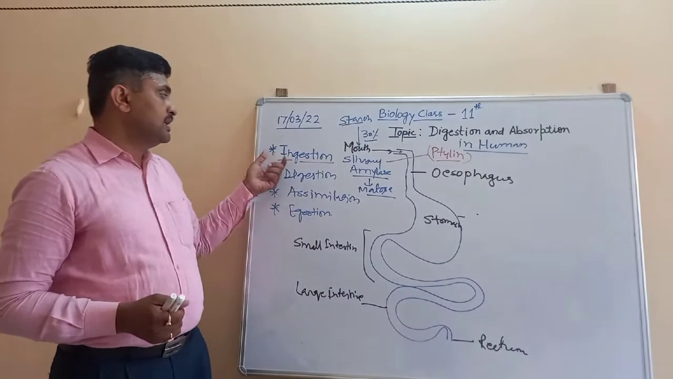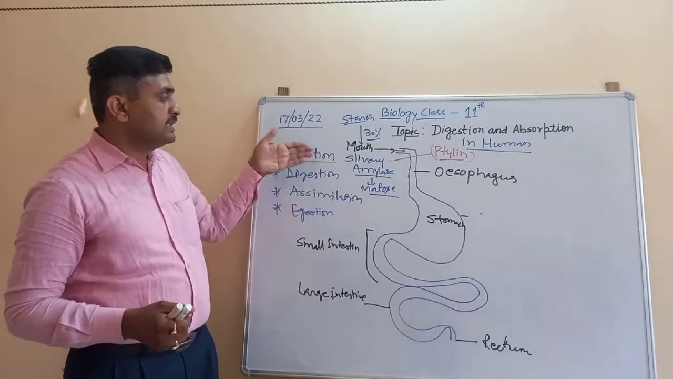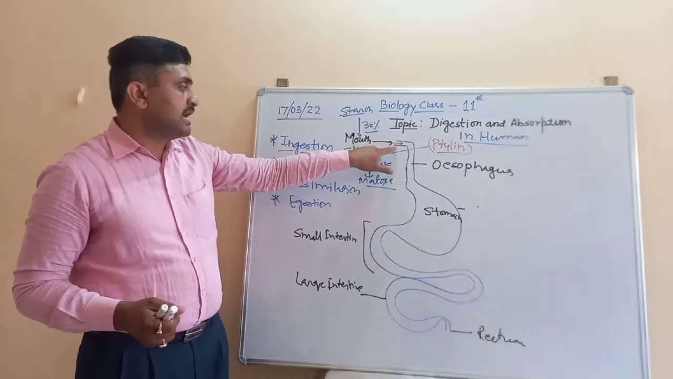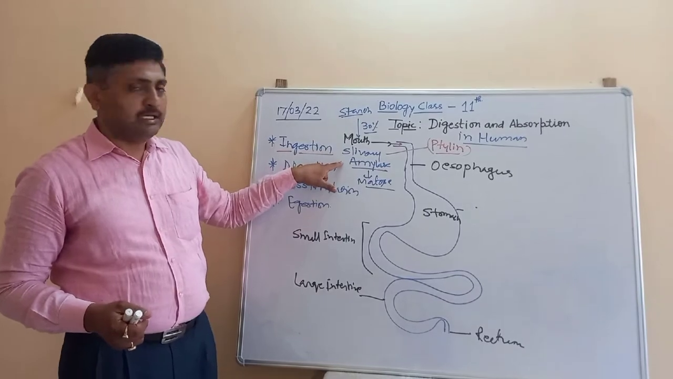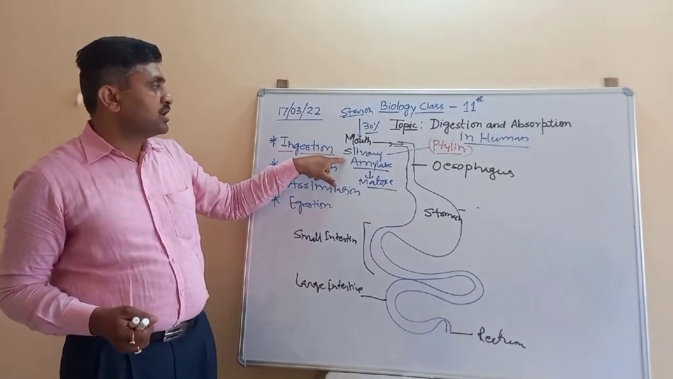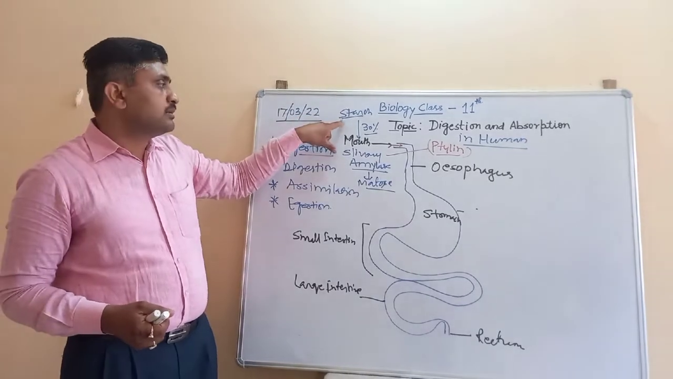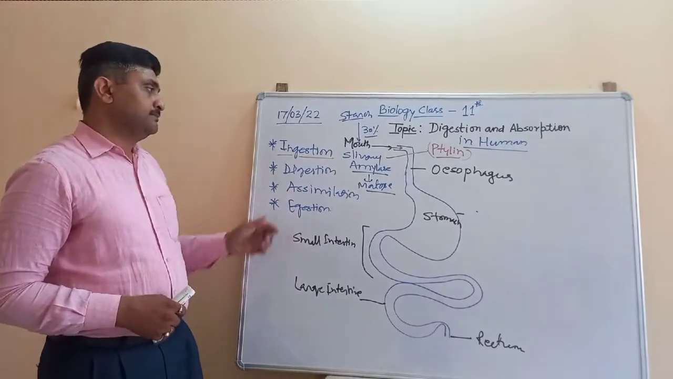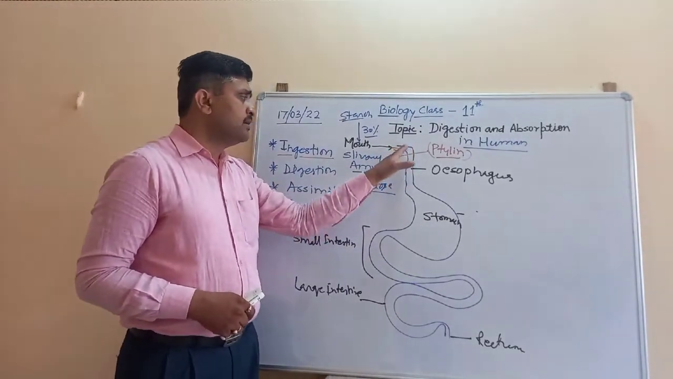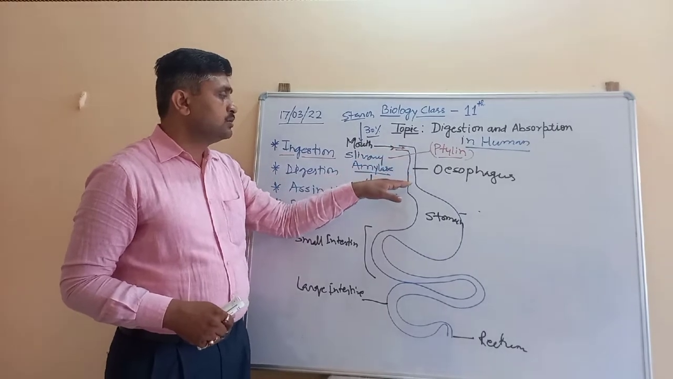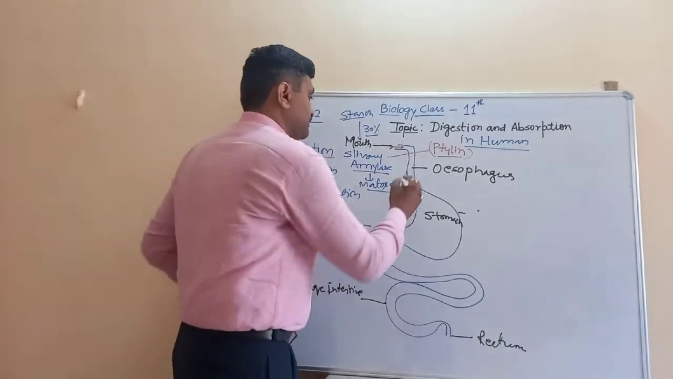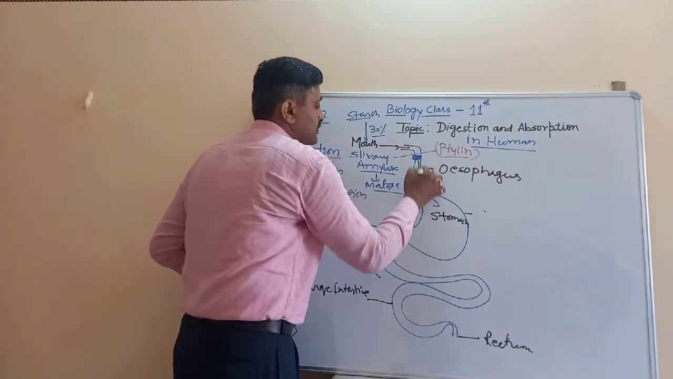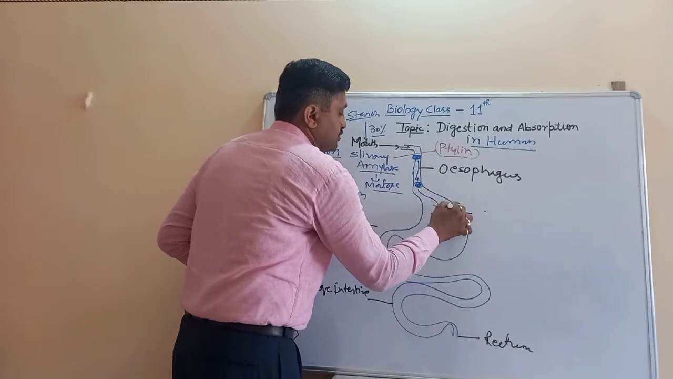So in the first step of digestion, the intake of the food material takes place in the mouth. In the mouth the salivary gland is present, and from the salivary gland there is secretion of salivary amylase, which helps in the digestion of starch. Approximately 30% of the starch is digested into the simplest form, maltose. After that, the remaining food material passes from the mouth through the esophagus and reaches the stomach.